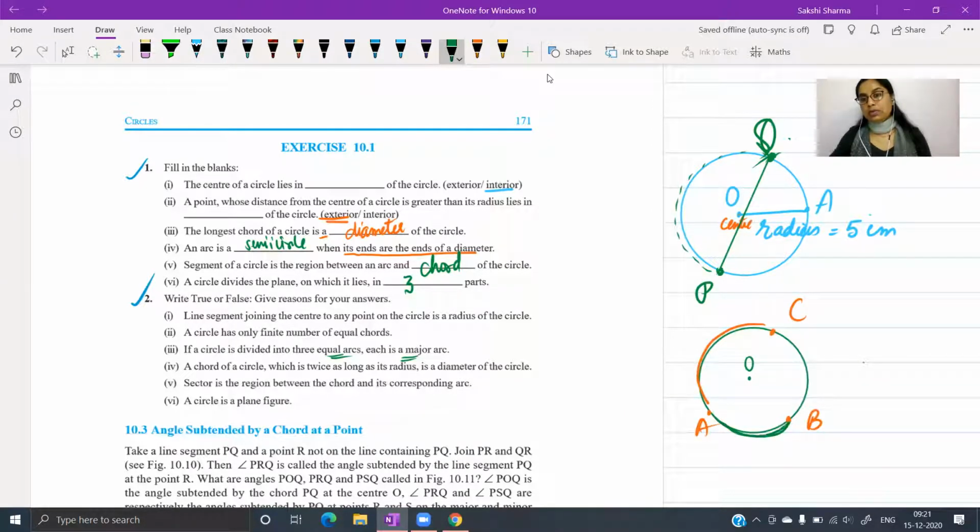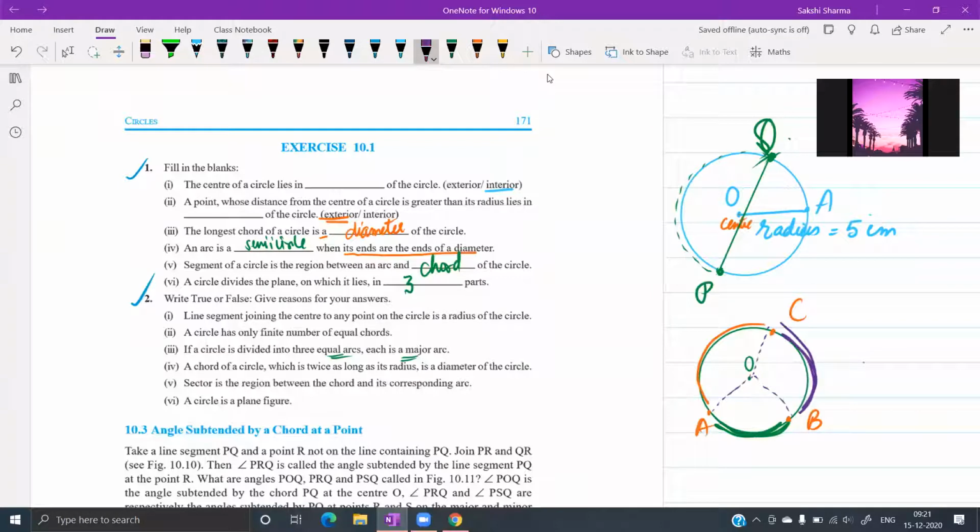And assuming कि ये तीनों equal हैं, what do you think these will be? These will be major or minor? You will look at the angle they form at the center. So you can just simply join the endpoints of these arcs at the center and look at the central angle of each of these. और अगर arcs equal हैं तो ये जो central angle बनेंगे ये भी equal होंगे.